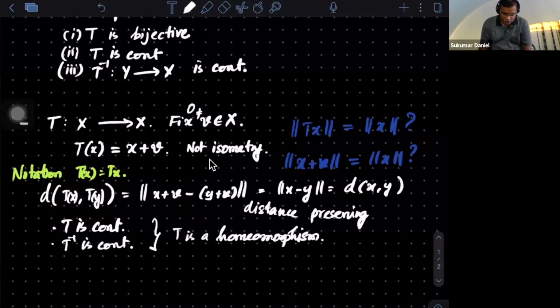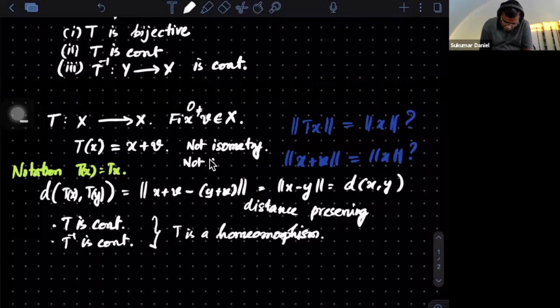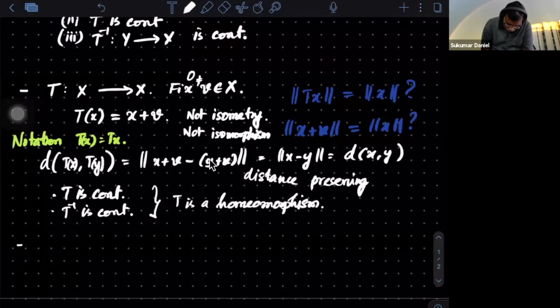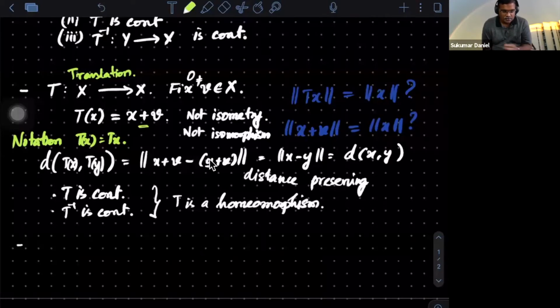So it's not an isometry and not an isomorphism. And it is distance preserving, and it is also a homeomorphism. So this map is what is known as the translation map. Remember, such a thing is possible only if you are in a vector space. Between two general spaces, you don't know what x plus v is. So to speak about this plus, you actually need some addition, which is there in the vector space.